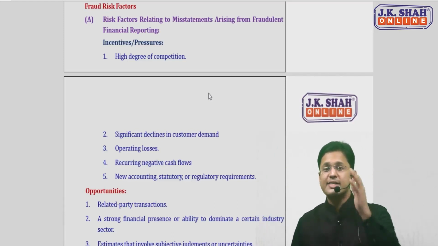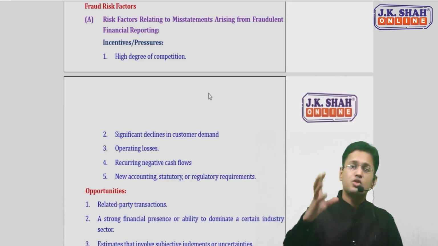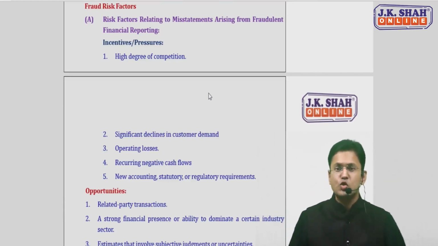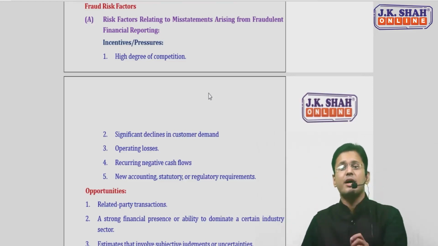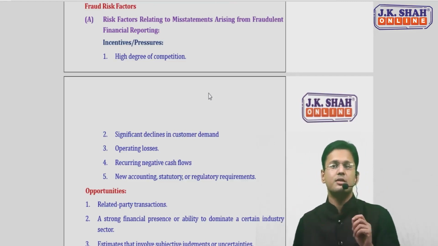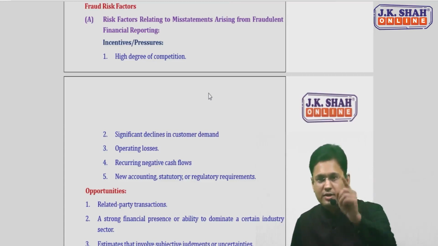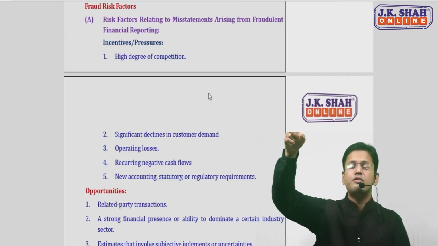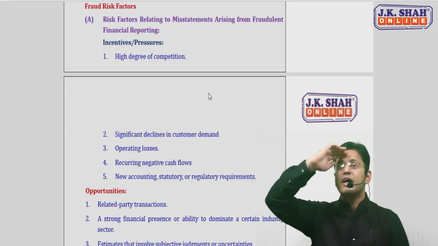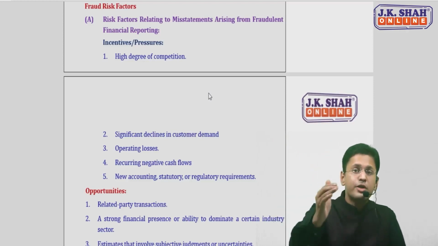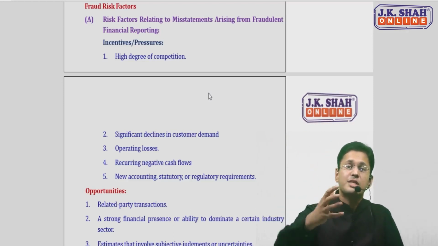So an organization's management doesn't want all this to be disclosed in the public domain. Otherwise their reputation will go down soon. The market value will go down significantly. So they may try to inflate everything. They may try to do some scandal, some fraudulent reporting. These are the pressure points for fraudulent financial reporting. Think always from the angle of top management. He will not do this for a simple reason. He is only doing this fraudulent financial reporting because he has a pressure.